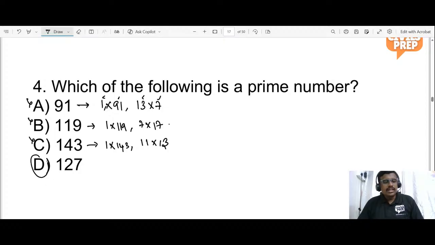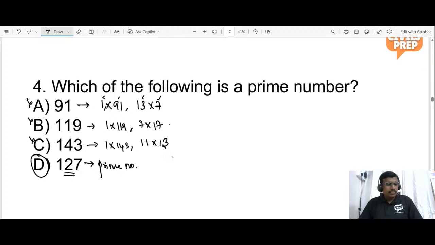Then eventually this number should be the prime number. Find it out. Do we have any factors in 127? Use the divisibility rule. Last two digits are not divisible by 4. So it is not divisible by 4. It is not divisible by 2. Check whether it is divisible by 3. 1 plus 2 is 3, 3 plus 7 is 10. It is not divisible by 3. Divisible by 5? If 2 and 3 is not possible, 6 will also be not possible. 7 will never come. 8 you could not find. So this number is prime number.